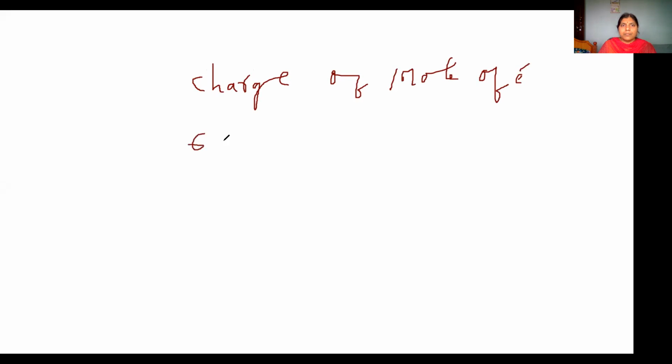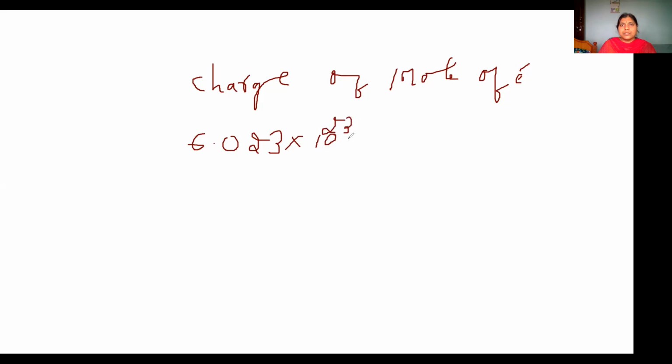Okay, charge of 1 mole of electrons. So what is 1 mole of electrons? What is 1 mole? 6.023 into 10 to the power of 23.